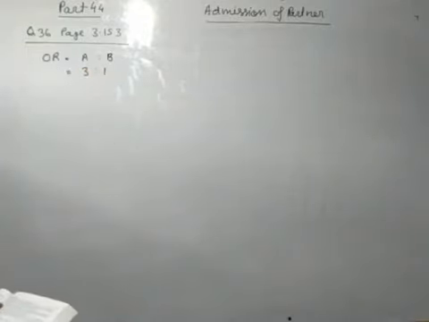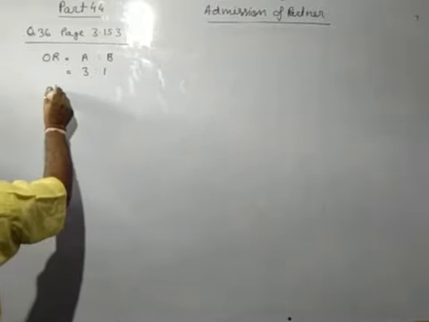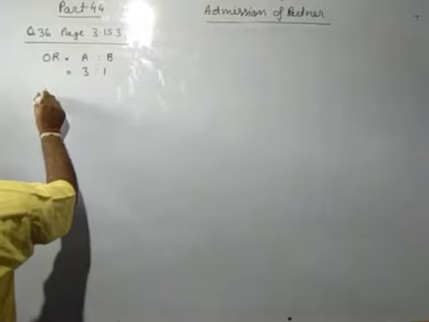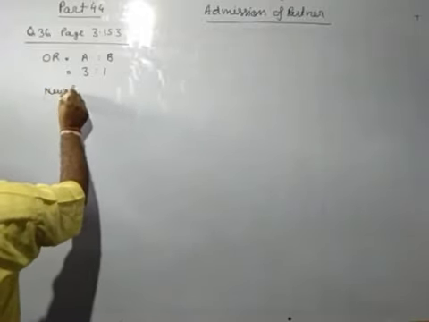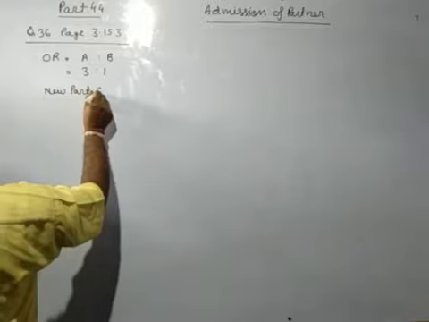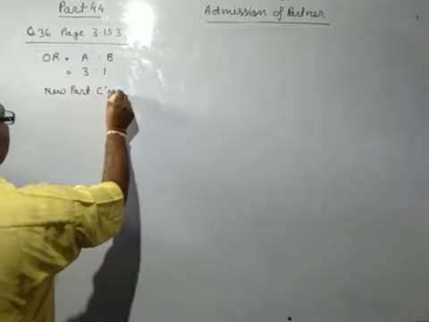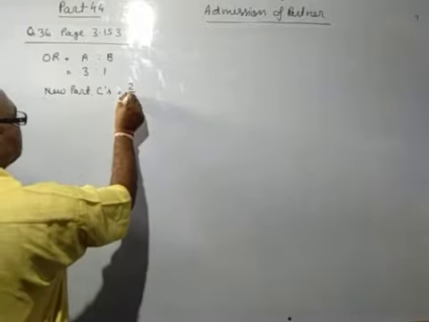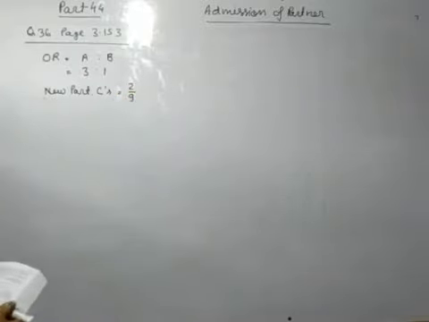C is admitted as a partner with 2/9. So C is the new partner, and C's ratio is 2/9. A and B will in future get 4/9 and 3/9 share of profit.